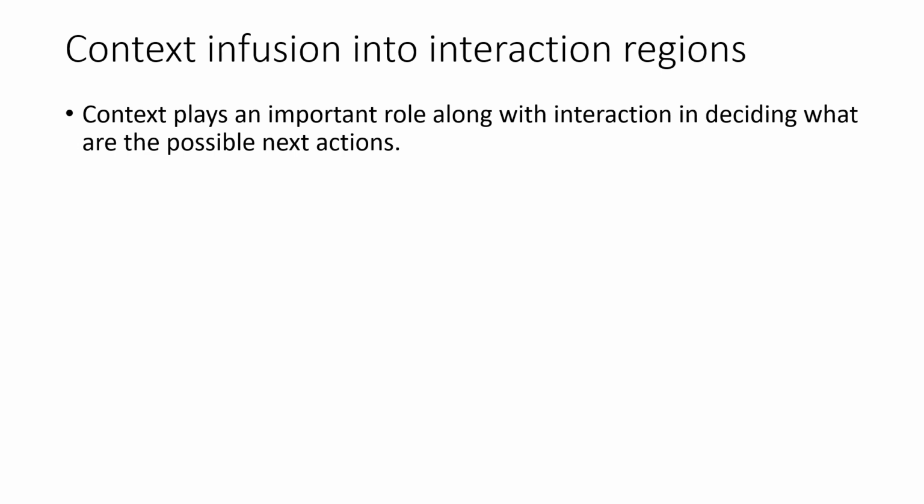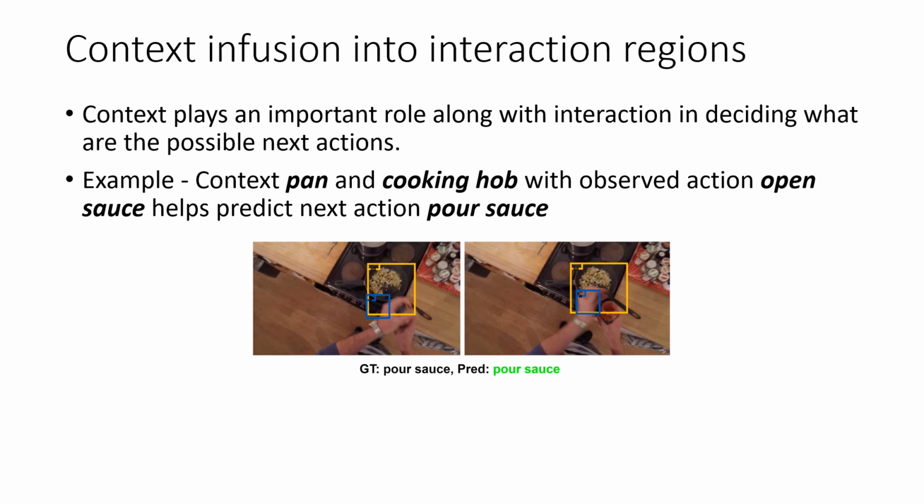Apart from the interactions, we also need to understand where these interactions are taking place, which is the context. For example, here we see that the person is opening the sauce bottle. With the context of the pan and the cooking hob, it might be that the person is going to pour the sauce into the pan.